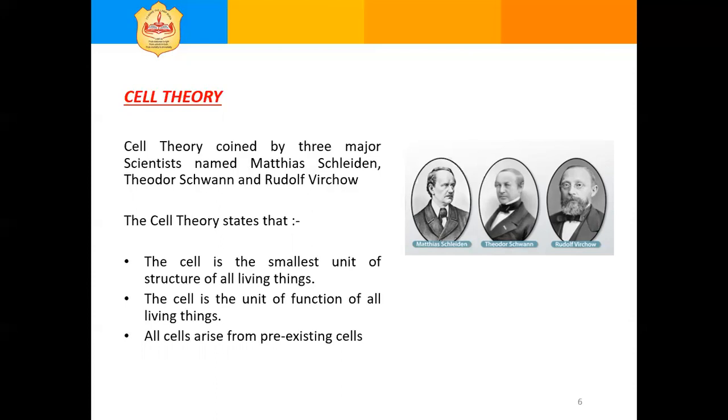Let us take the first point. The cell is the smallest unit of structure of all living things. All organisms are made up of cells. For example, take any part of any animal or any plant. Examine it under microscope. It would be seen the part is composed of tiny cells.